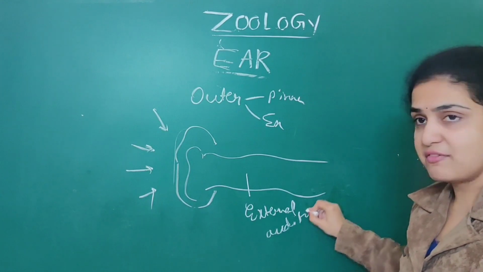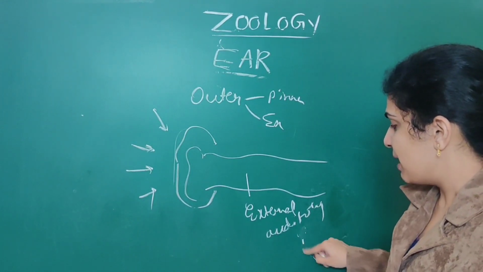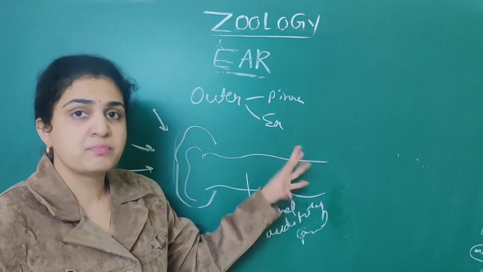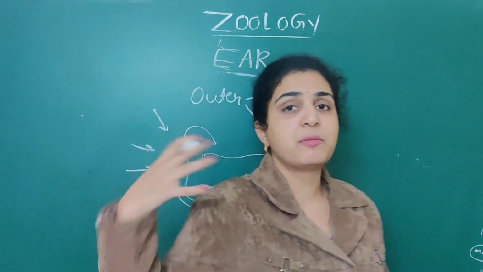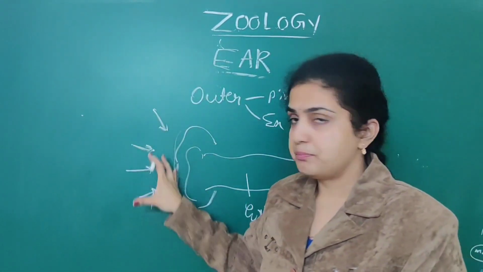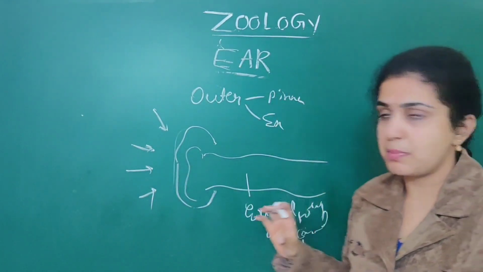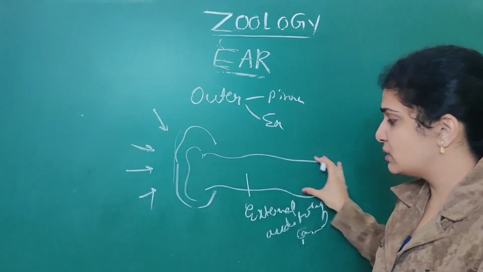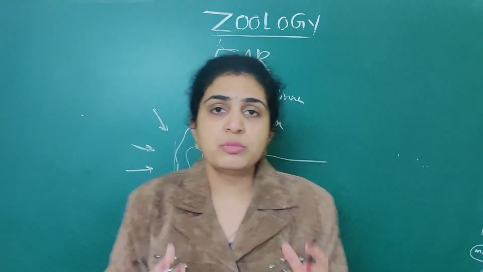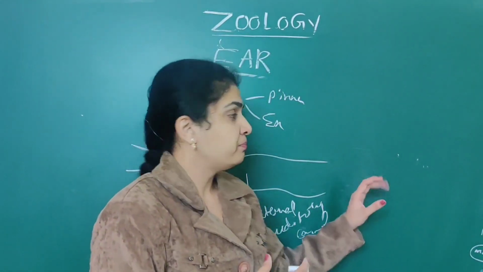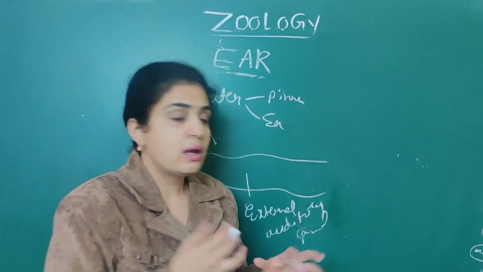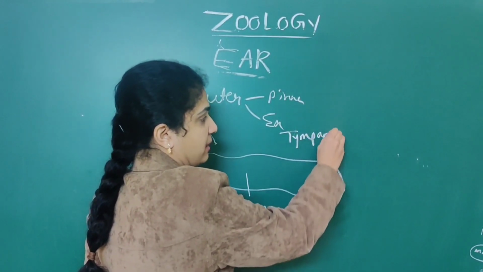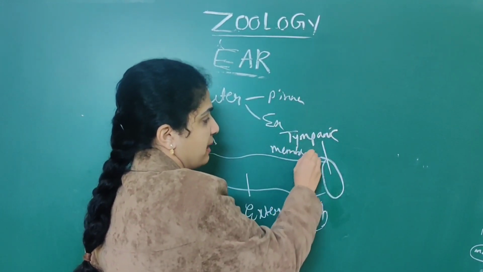Here the diagram also plays a very important role, because by the diagram only you can easily remember how the waves or vibrations are transferred from the outermost air to the innermost part. How they are transferred, everything will come like this. So mainly from the pinna through the external auditory canal, numerous vibrations are transferred deep. Then here there is one membrane that is called the tympanic membrane. What is the use of this tympanic membrane?